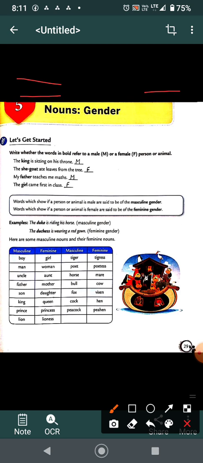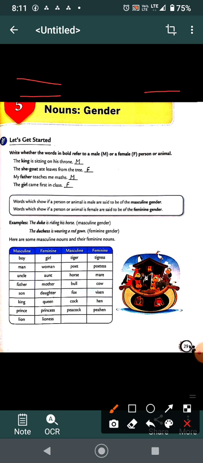Girl is feminine. Words which show if a person or an animal is male are said to be in the masculine gender. The words which show if a person or animal is female are said to be of feminine gender. Example: the duke is riding a horse, masculine gender. The duchess is wearing a red gown, feminine gender. Here are some masculine nouns and their feminine nouns. So these are the examples.